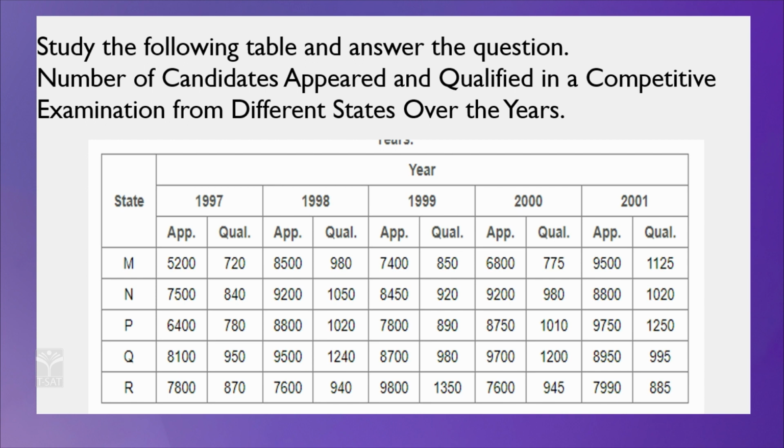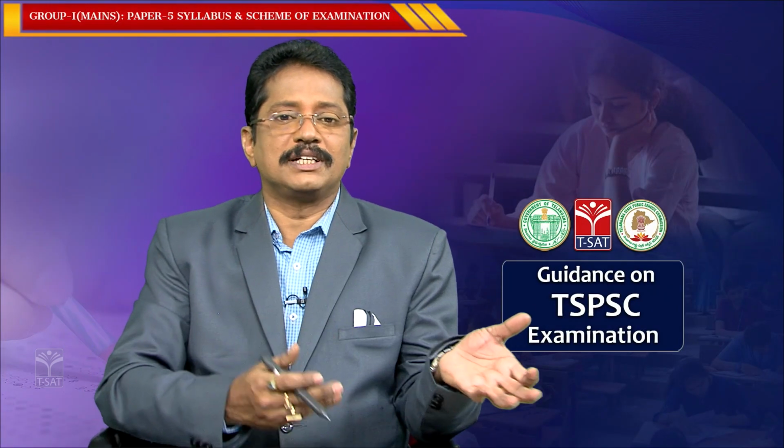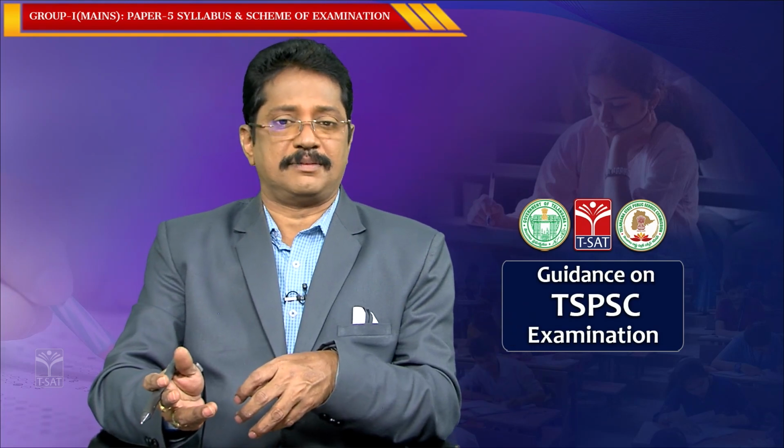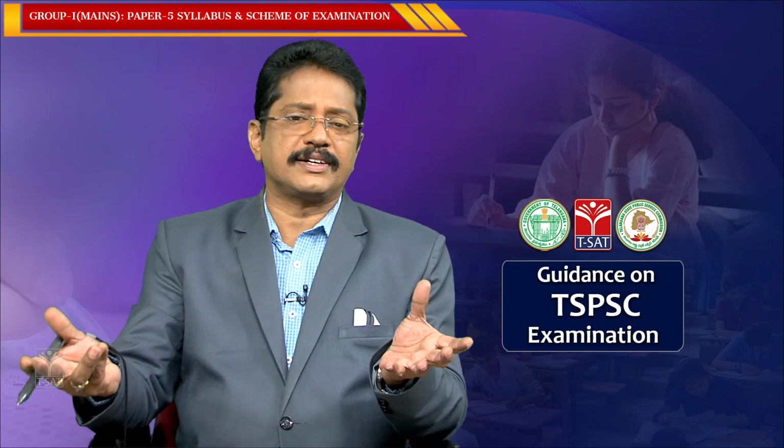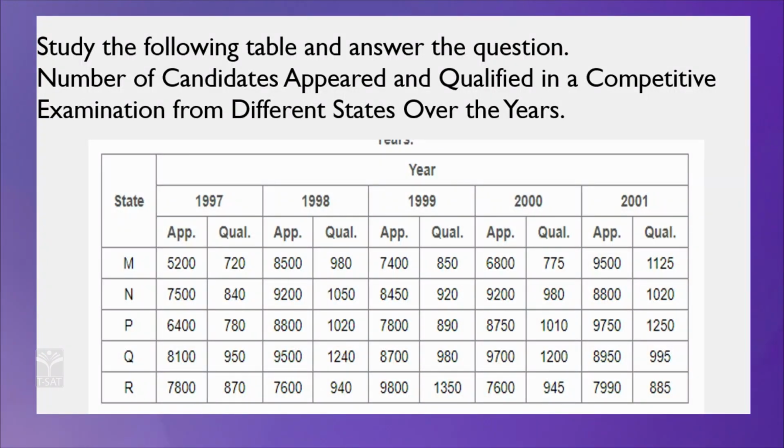For example, take a Group 1 service examination, the prelims examination. How many appeared, how many qualified for the exam, or take another examination, a national talent search exam, many competitive examinations. So, they collected the information and framed it as a table, given for 1997. M, P, Q and others are the states. Of course, there are 5 states whose information is given. Now we will see what the question is here.